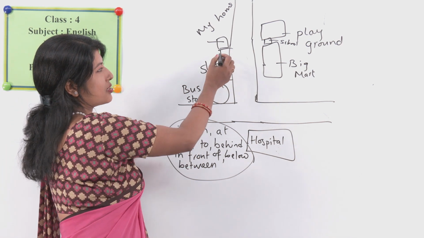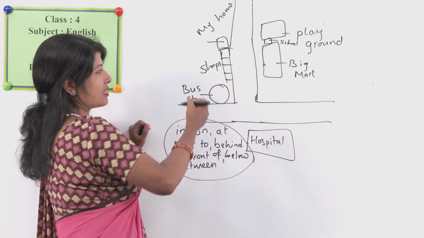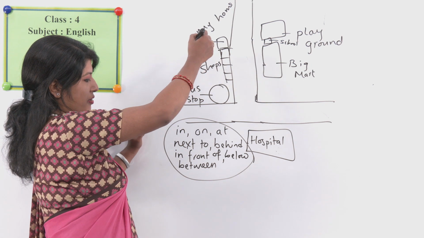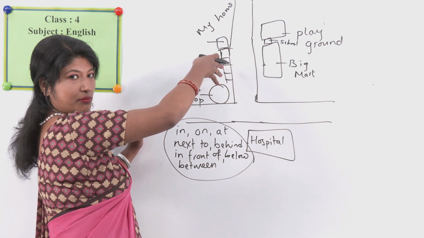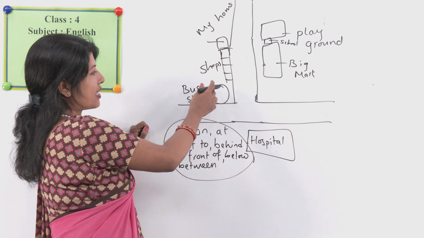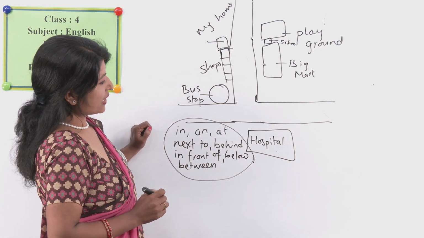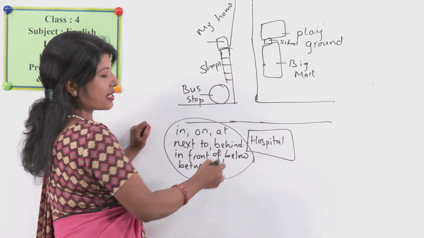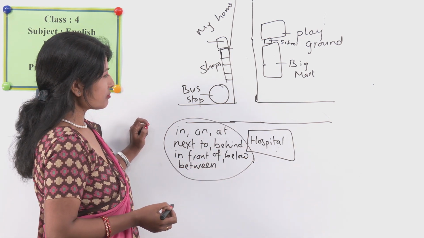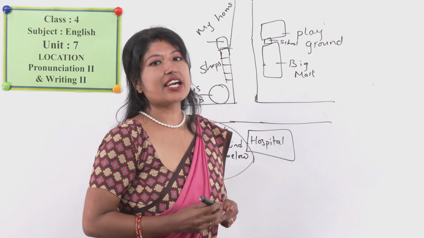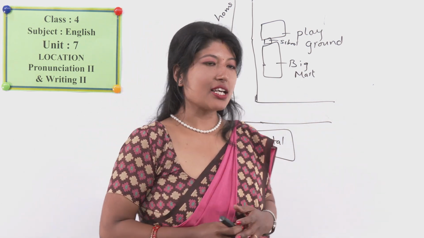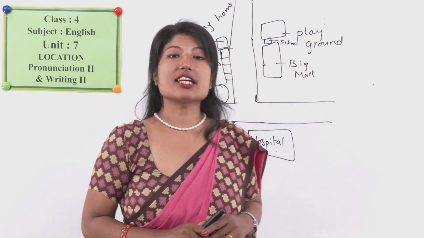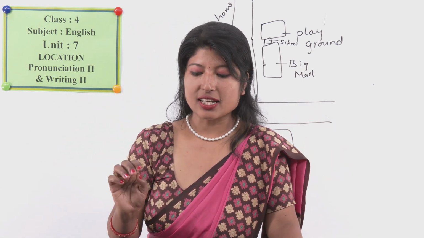There are some small shops next to my home. Across the main road there is a hospital. In this way you can describe this map. Please do not forget to use the prepositions that we have learned in the previous class.